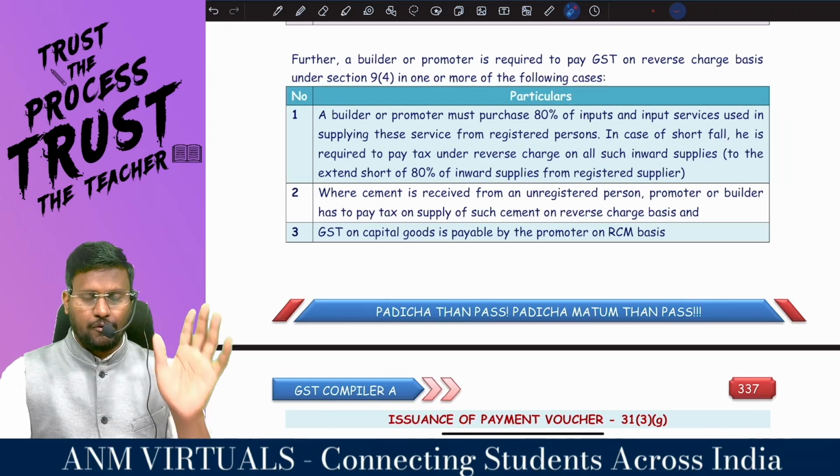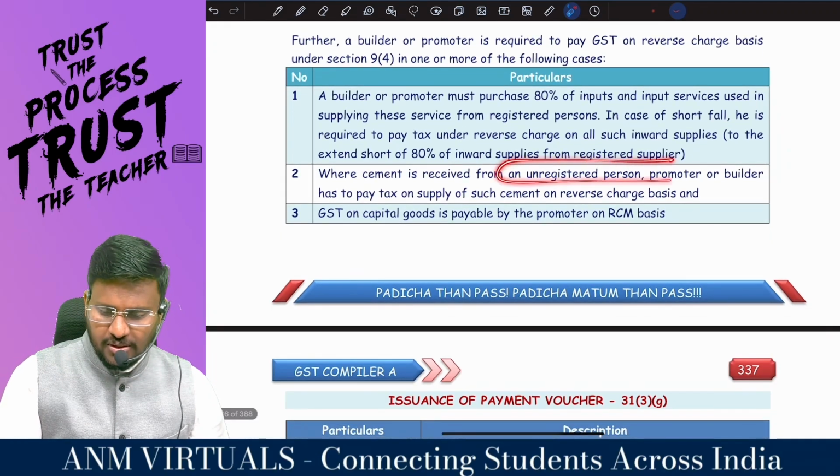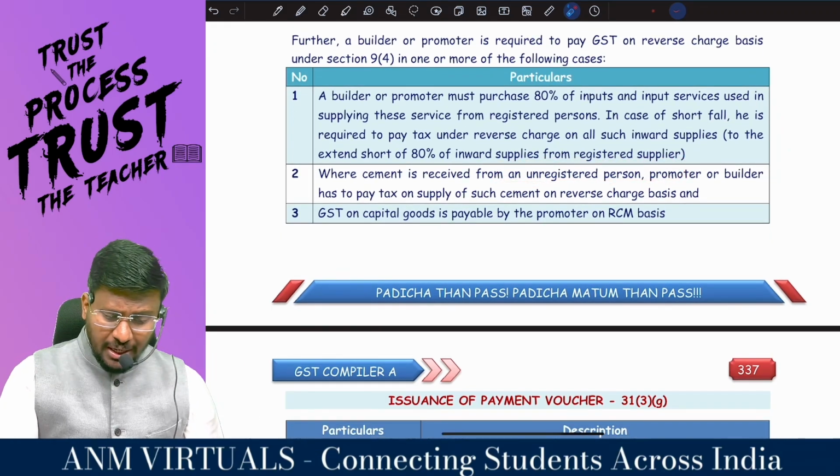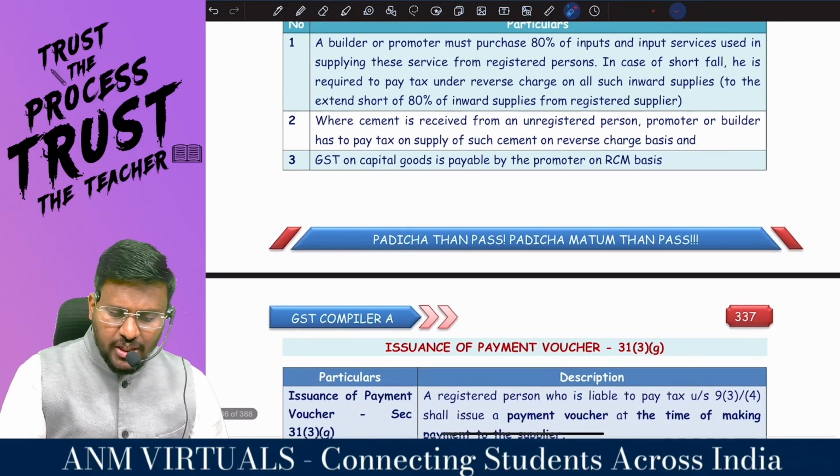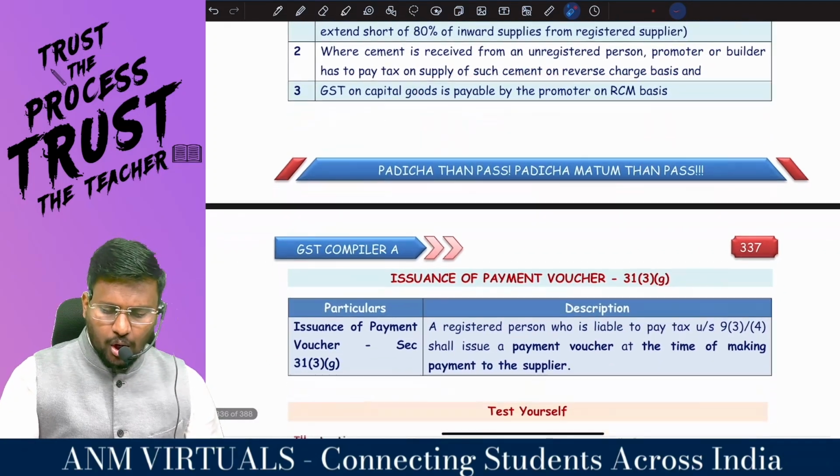Under what? 9.4. Where cement is received from what person? Promoter or builder has to pay tax on such supply of cement on what charge basis? And GST on capital goods is payable by the promoter on what basis?